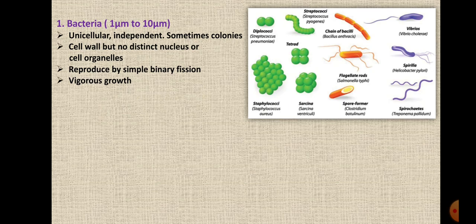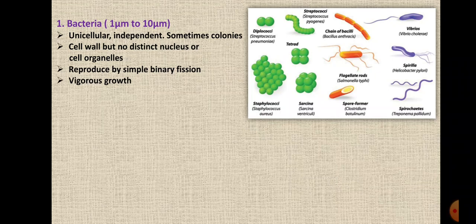Cell wall is present, but there is no distinct nucleus or cell organelles, as they are very primitive cells, as they are prokaryotes. And we had studied that prokaryotes do not have a clear nuclear membrane and the cell organelles also do not have a membrane.